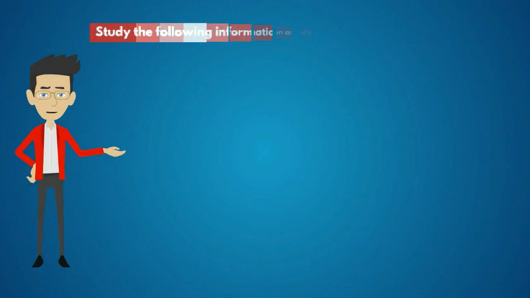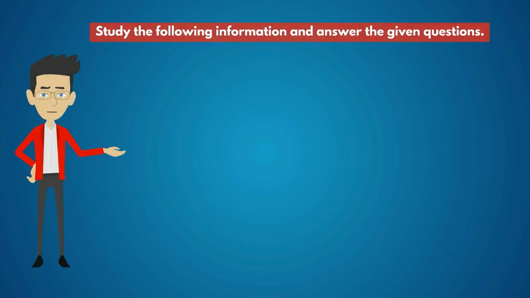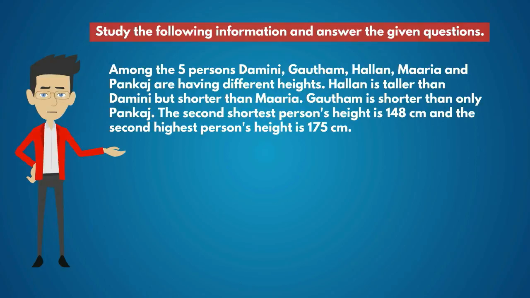Study the following information and answer the given questions. Among the 5 persons, Damini, Gautam, Helen, Maria and Pankaj are having different heights. Helen is taller than Damini but shorter than Maria. Gautam is shorter than only Pankaj. The second shortest person's height is 148 centimeters and the second highest person's height is 175 centimeters.